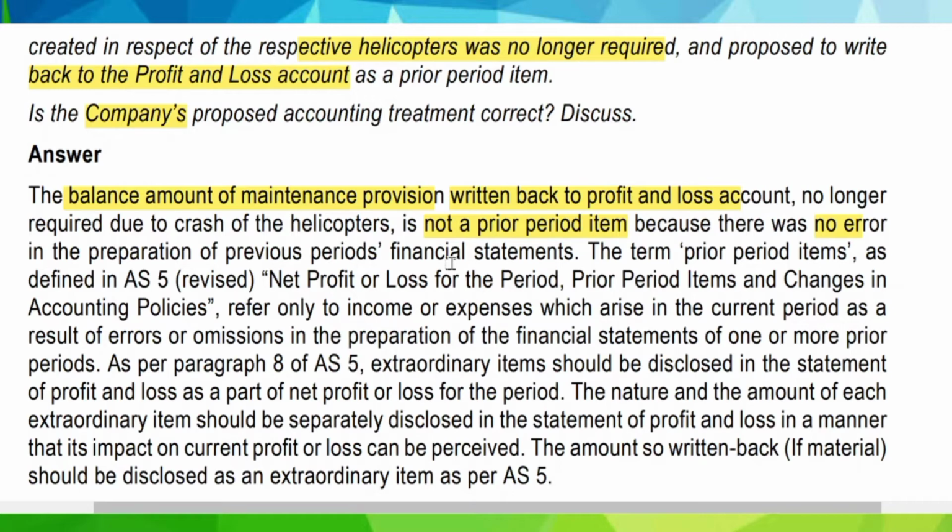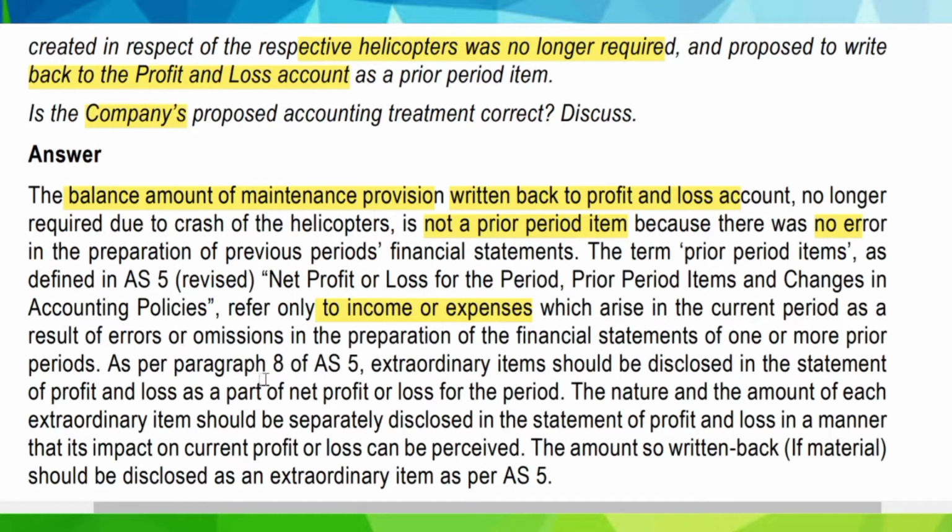Hence it will not be treated as a prior period item. The term prior period items as defined in AS 5 refers only to the income and expense which arise in the current period as a result of error or omission in the preparation of financial statements of one or more prior periods.